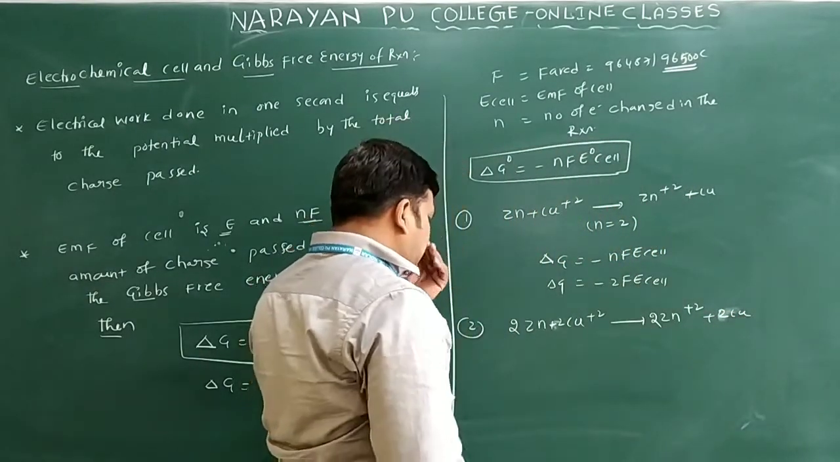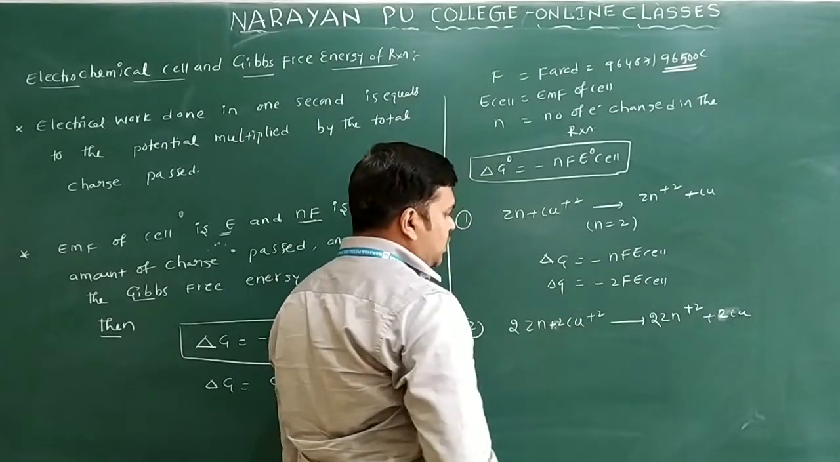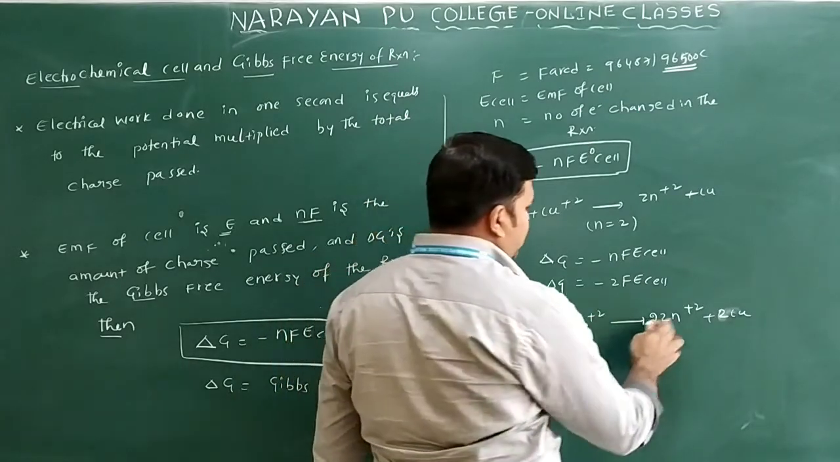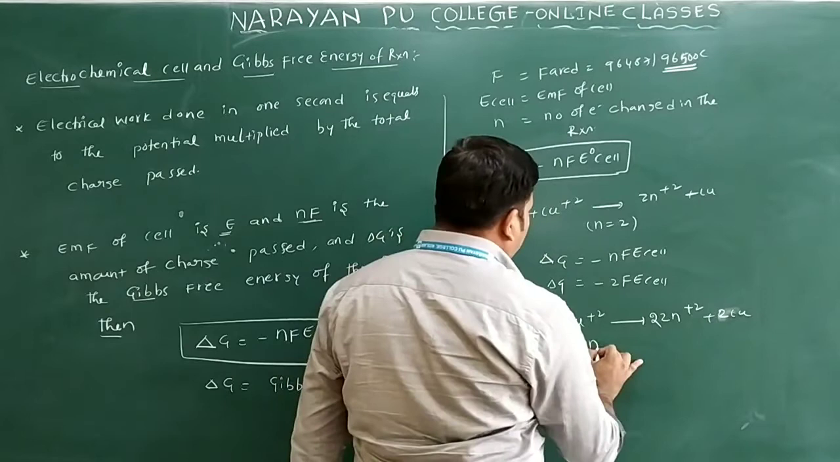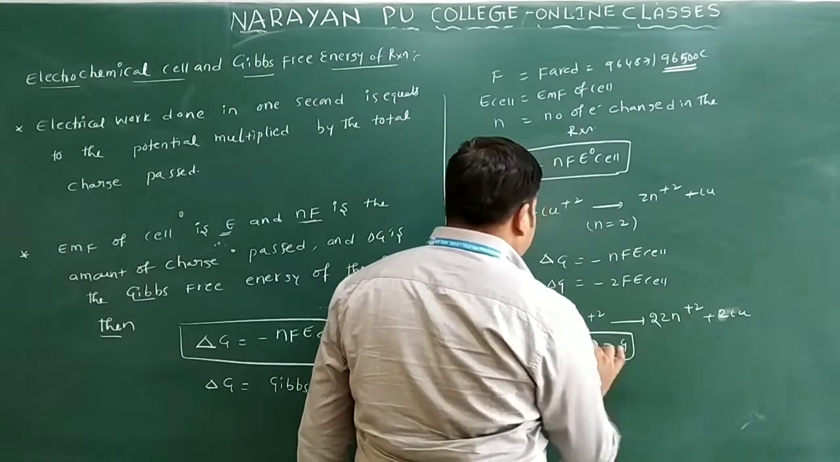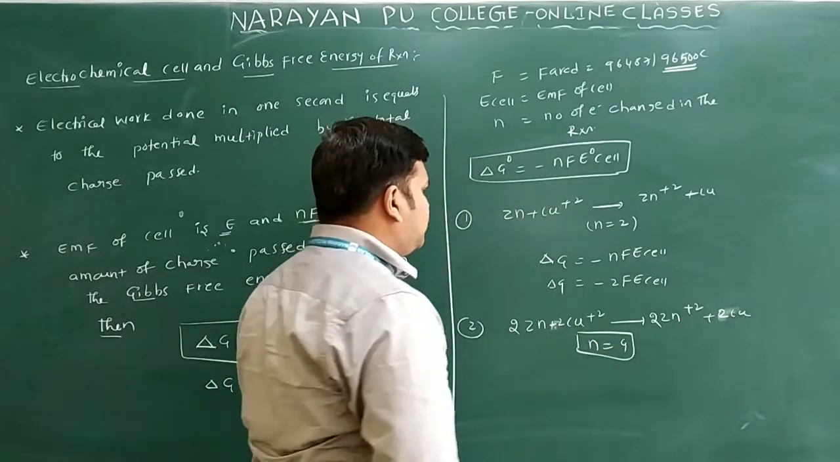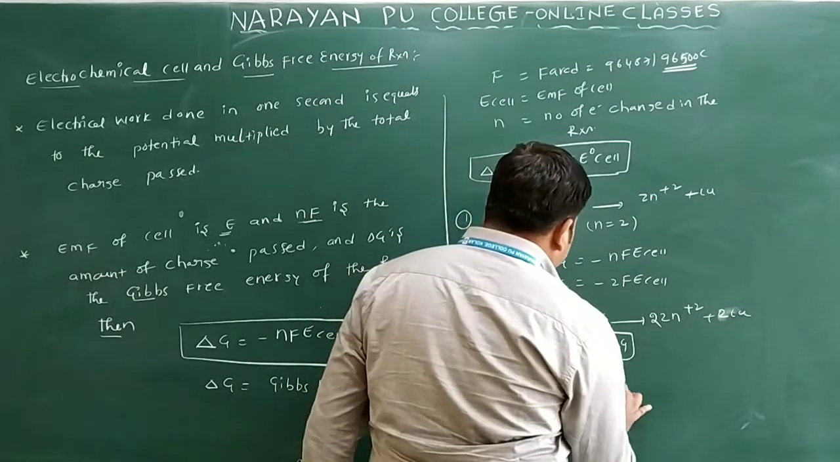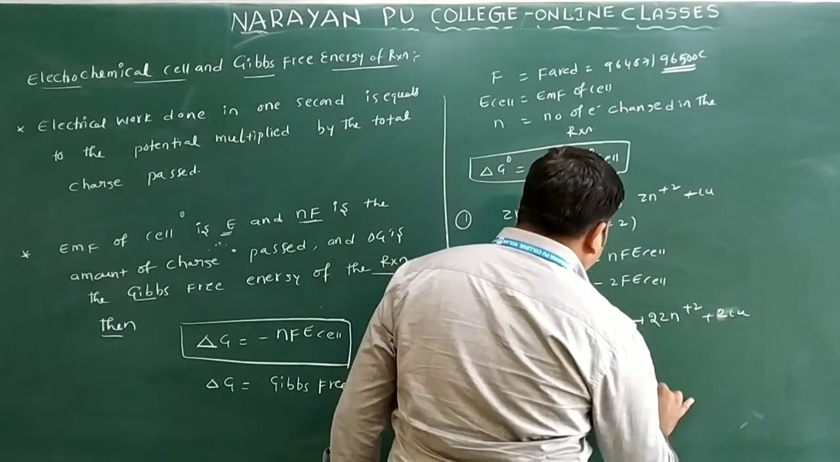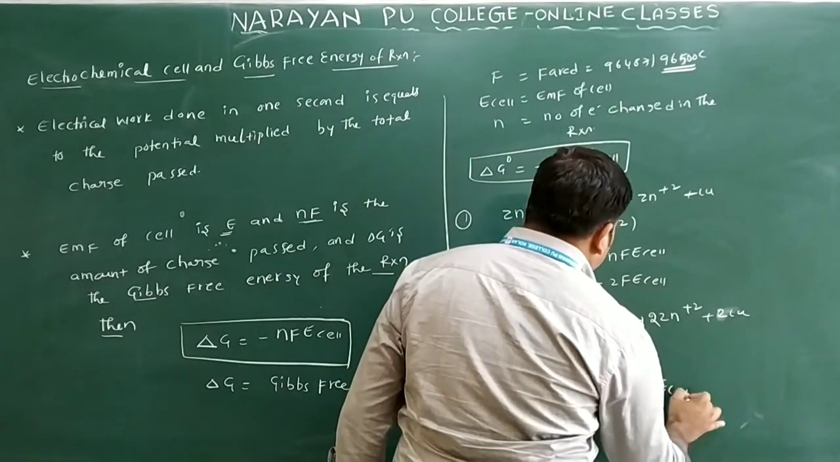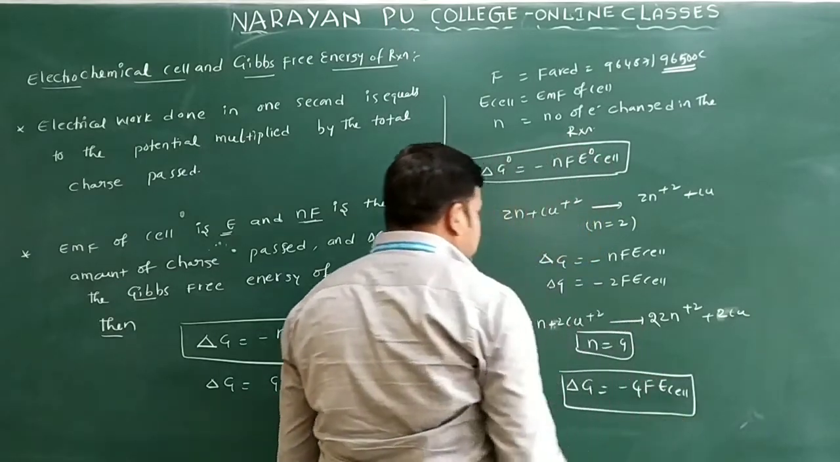So in this case, what is the n value? 2 into 2, 4 only here. 2Cu2+ gives 4, and here 2 into Zn2+ is also 4. So n is equal to 4. So n is equal to 4 means you will get ΔG is equal to minus 4F E cell. So like this you will find it.